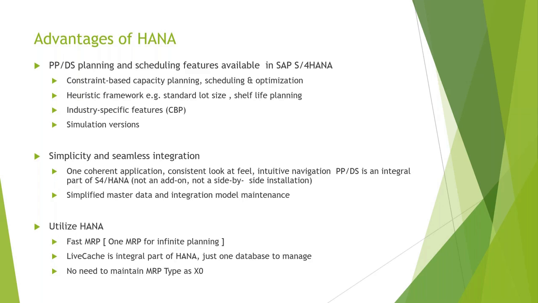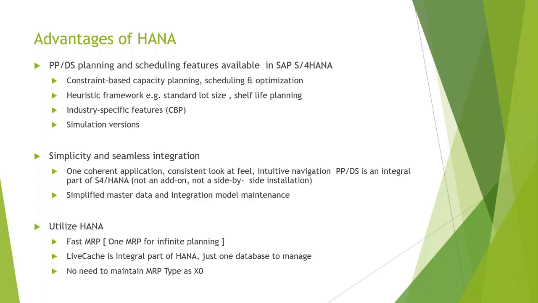Then it's fast. We all know that HANA is the fastest database. So that is actually used in PPDS, because there is only one planning which is done in HANA now for PPDS as well as ECC. So earlier, I'm giving reference in terms of ERP and APO, because there were two different algorithms, or planning techniques.